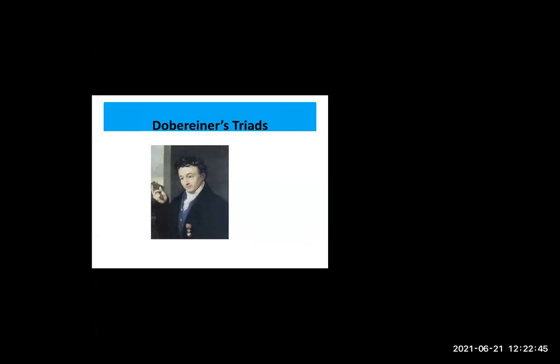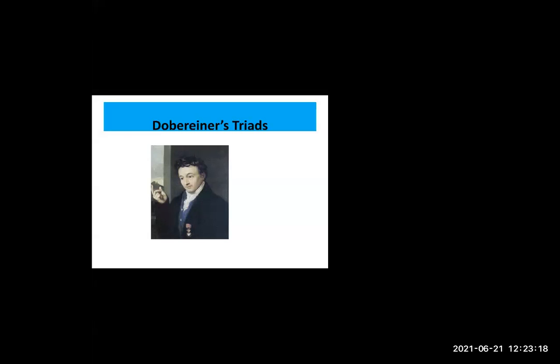If yes, put a thumbs up in the chat box. Everyone put a thumbs up in the chat box. Very good, Revati. Okay, other students, give a thumbs up. What is the importance of periodic classification of elements? Okay, very good, very good. All have given the answers in the chat box. Okay, thank you, students.